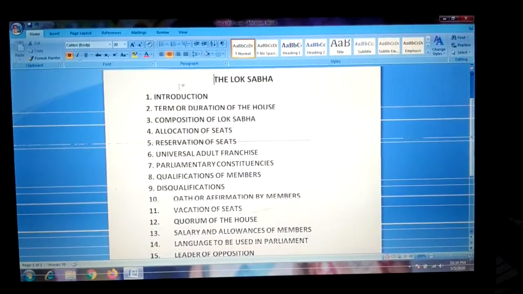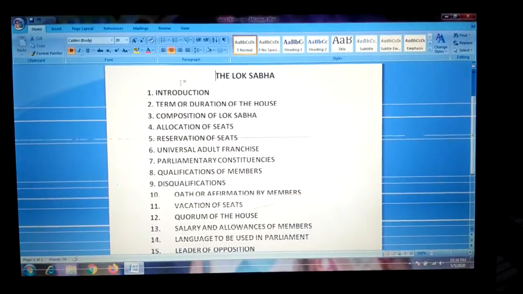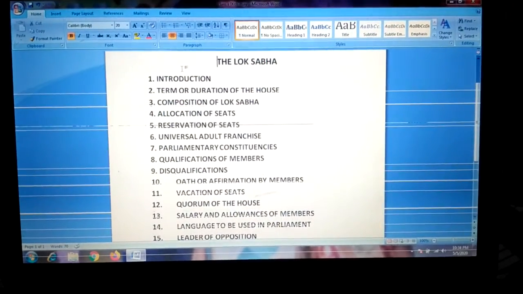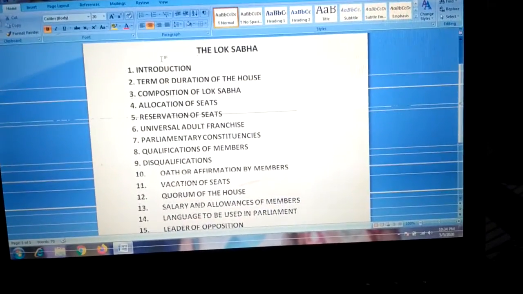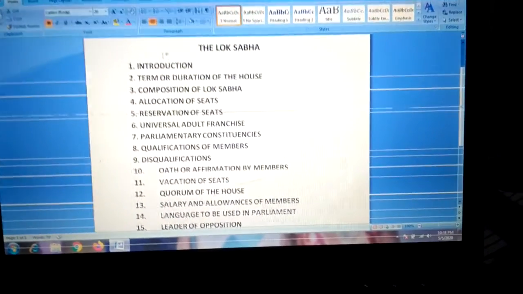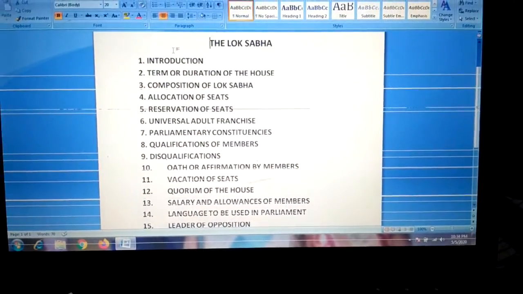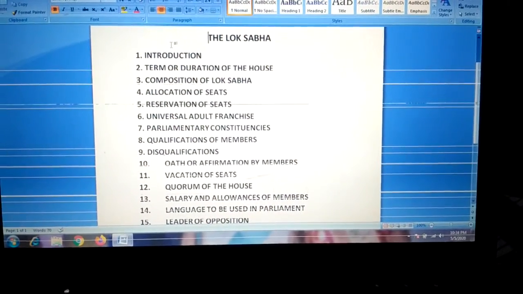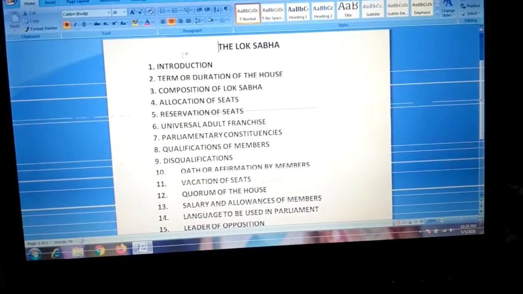Next point, term or duration of the house. House means the Lok Sabha. The term of the Lok Sabha is 5 years. But in an emergency situation, it can be extended.